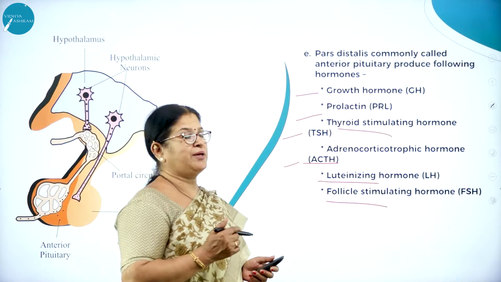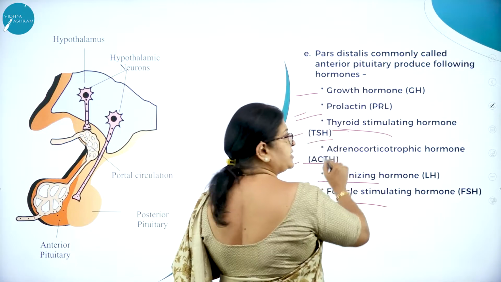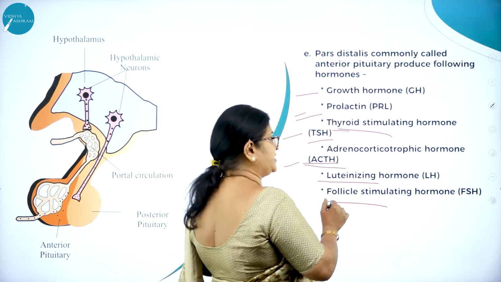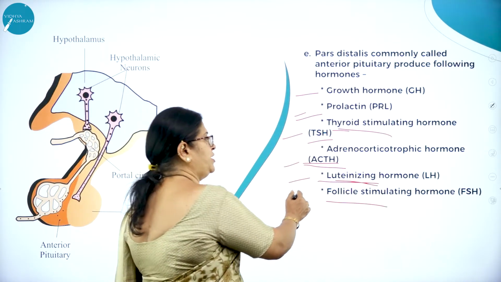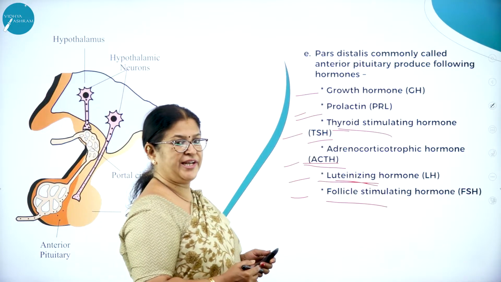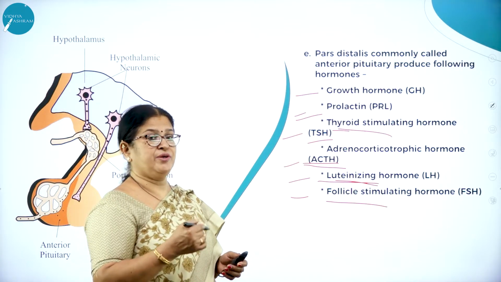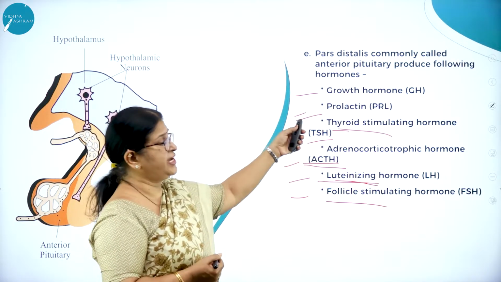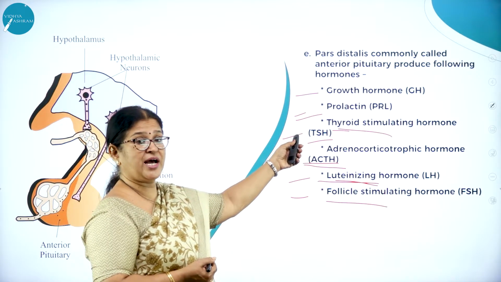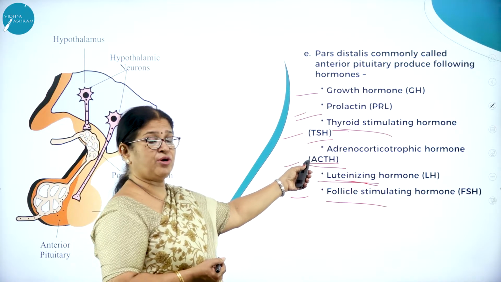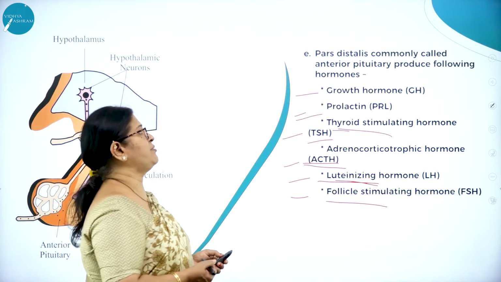So, what are the hormones that are produced by pars distalis? Growth hormone, prolactin, TSH, that is thyroid stimulating hormone, ACTH, that is adrenocorticotropic hormone, LH called luteinizing hormone, and FSH called follicle stimulating hormone. As I said, the adenohypophysis or the anterior pituitary produces hormones of its own kind like GH, growth hormone, PRL, prolactin, TSH, ACTH, luteinizing hormone, and follicle stimulating hormone.